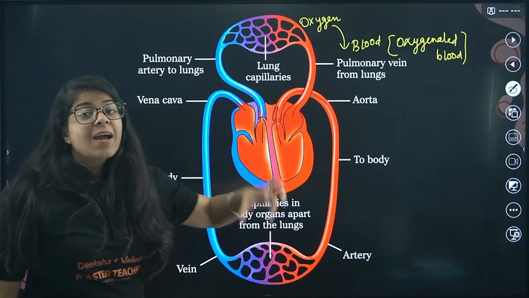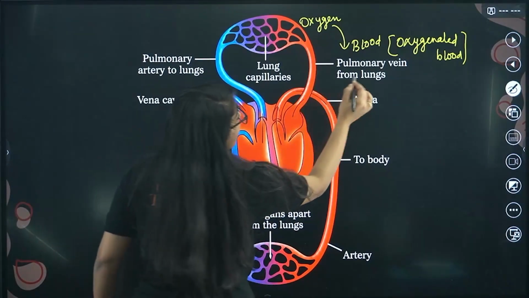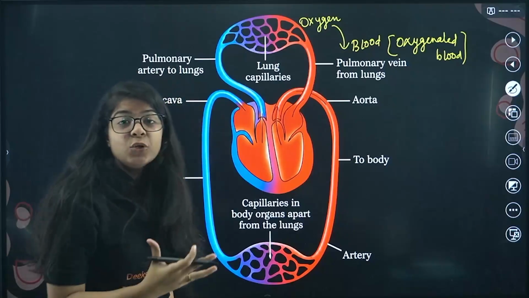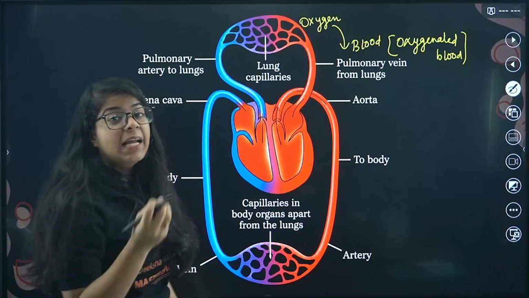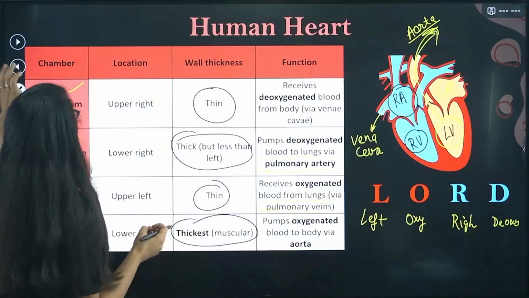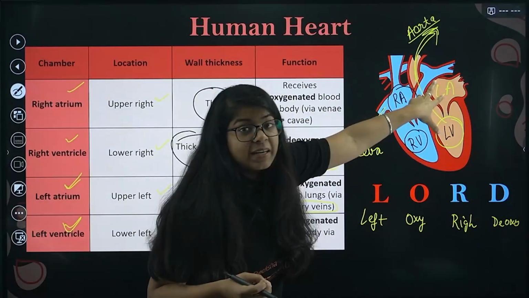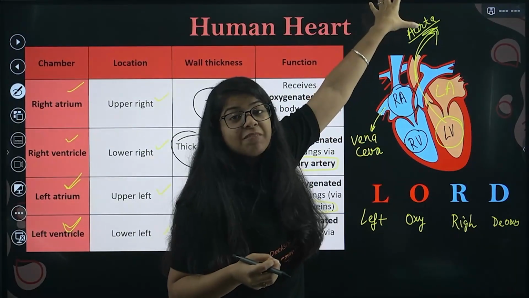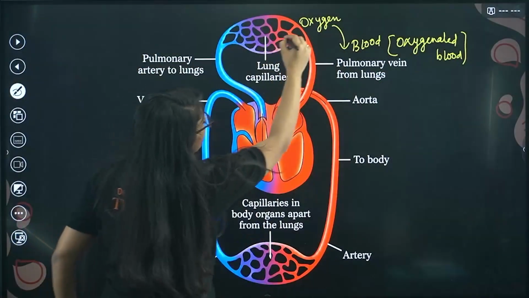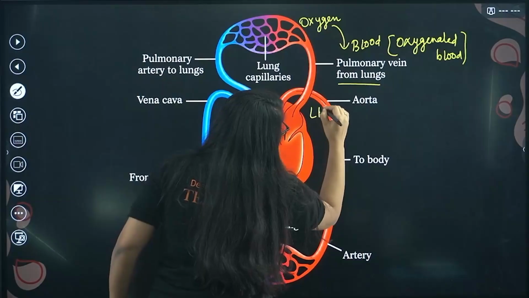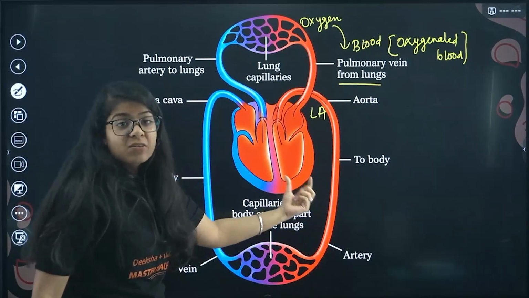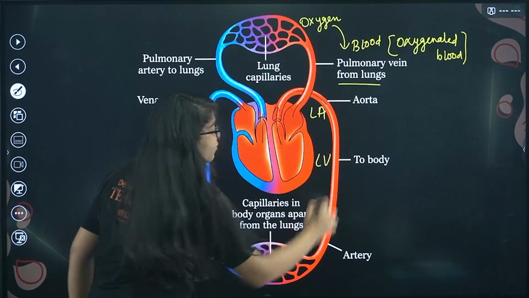The lung takes the oxygenated blood into the left atrium. This is your left atrium. The pulmonary vein connects your lungs to the left atrium. Now the left atrium gives to the left ventricle.